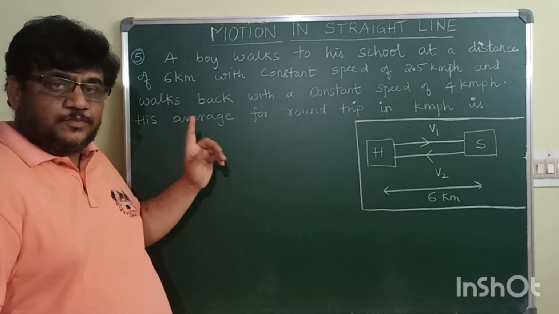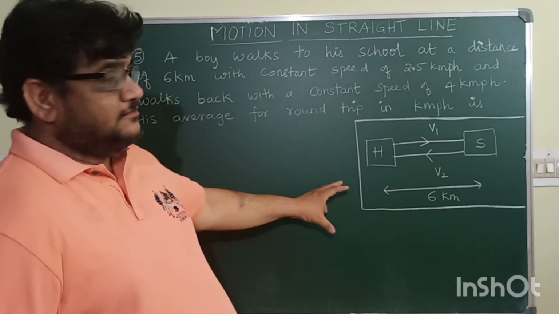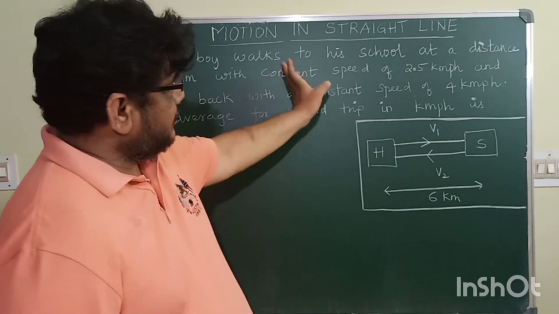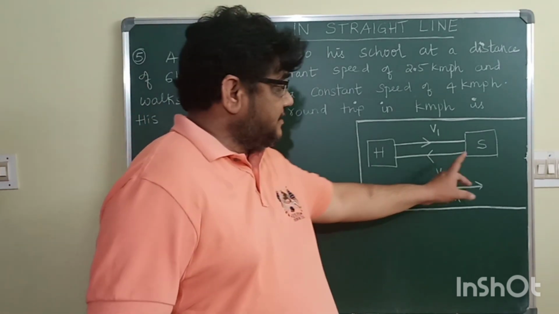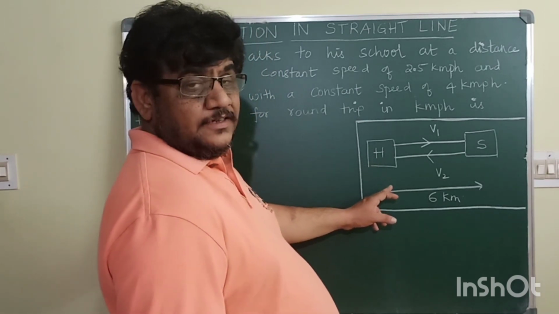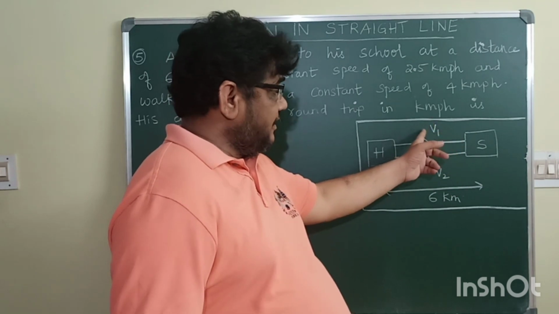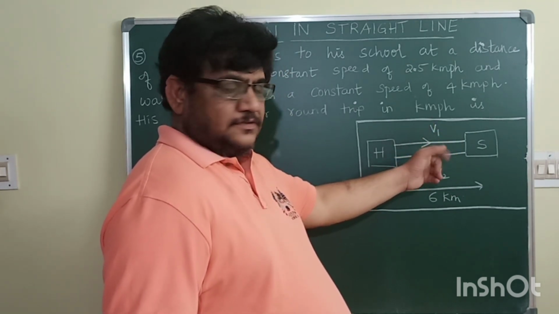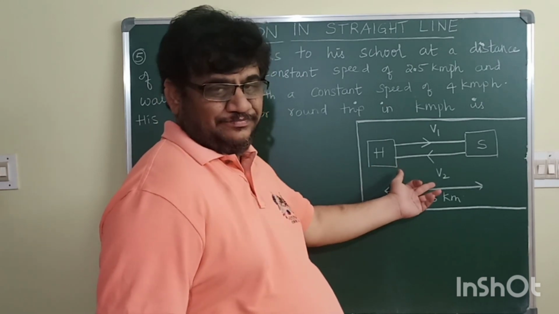Let us go to the next problem. Look, if you can see this diagram, I am explaining the problem in the diagram. H stands for house, S stands for school. A boy is traveling from house to school with a speed v1 and from school to house with a speed v2.